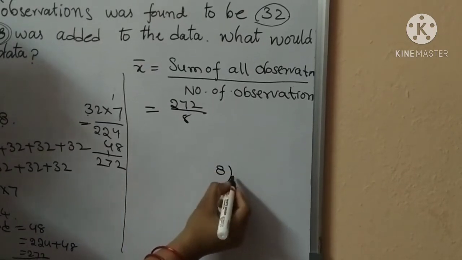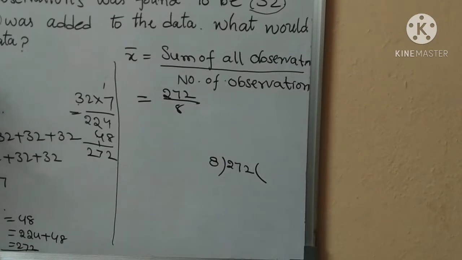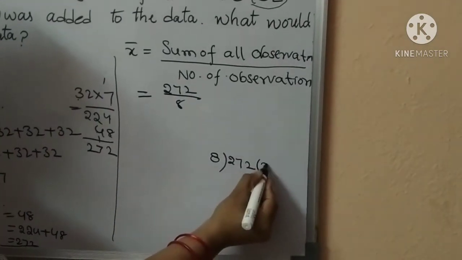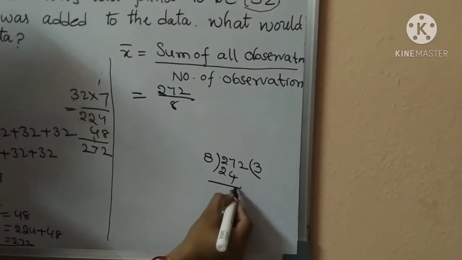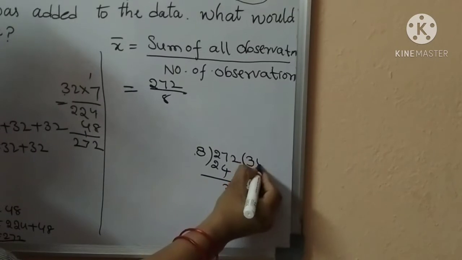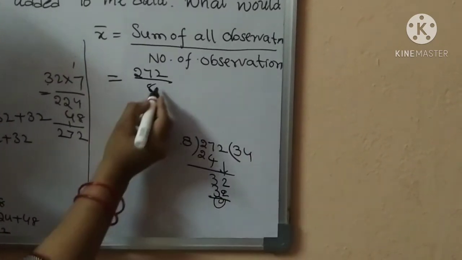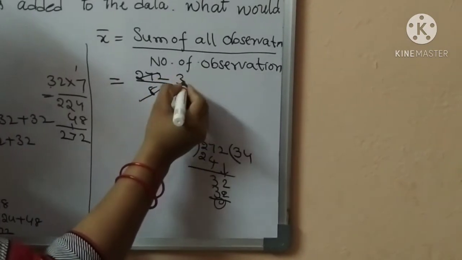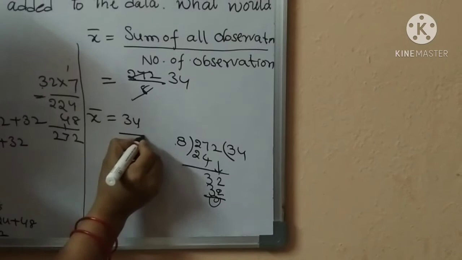So do the division, 272 by 8. 8 ones are 8, 8 2s are 16, 8 3s are 24. 27 minus 24 is 3, 32 minus 32 is 0. Therefore the arithmetic mean is 34.